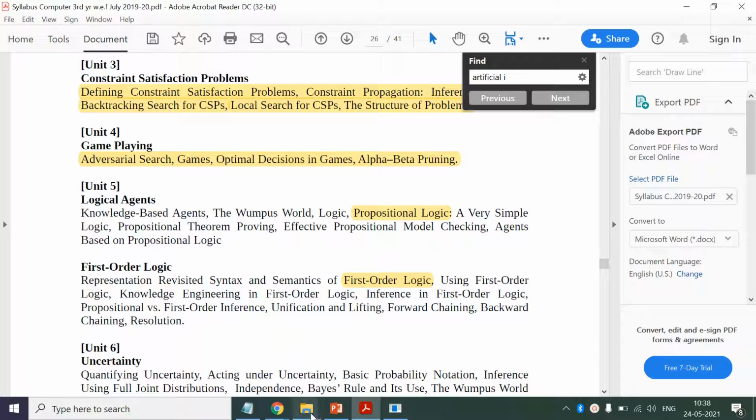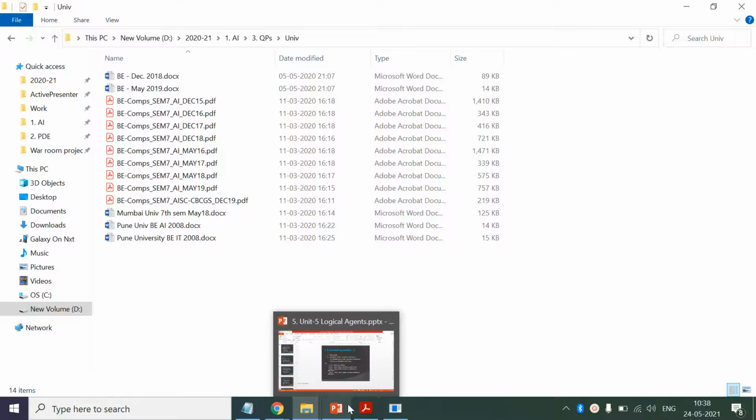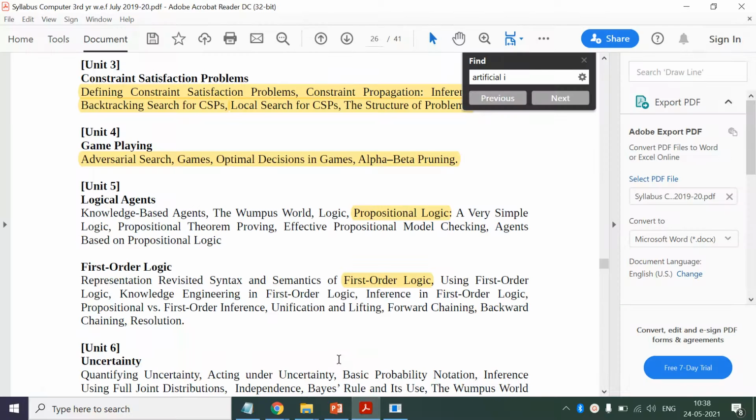And I have observed the questions which are asked based on first order logic by studying different previous university papers, and I could find two categories of questions there. So today we are going to cover the first category of questions, where they will ask you to convert the given English statement into a first order logic statement. Okay, so we are going to solve the questions today.